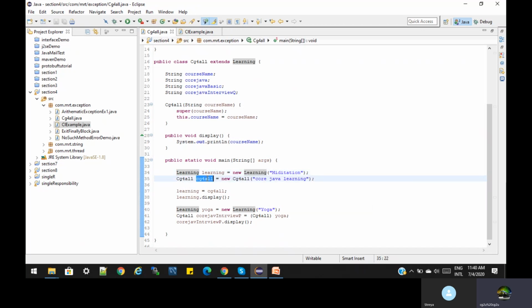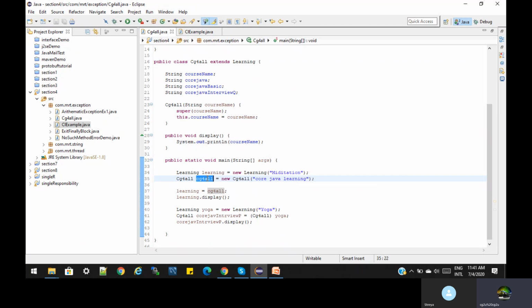Then we create the object for the subclass. The subclass object CG for All has access to everything in Learning, because Learning is the superclass. When we extend any class, all the variables of the superclass are available, explicitly or implicitly, to the subclasses.